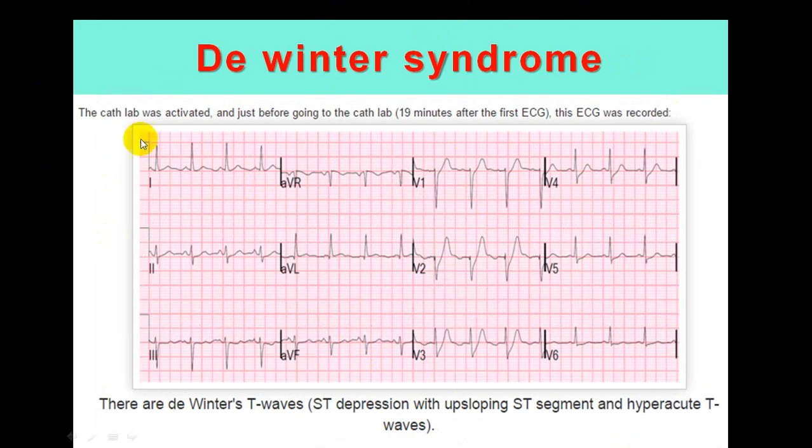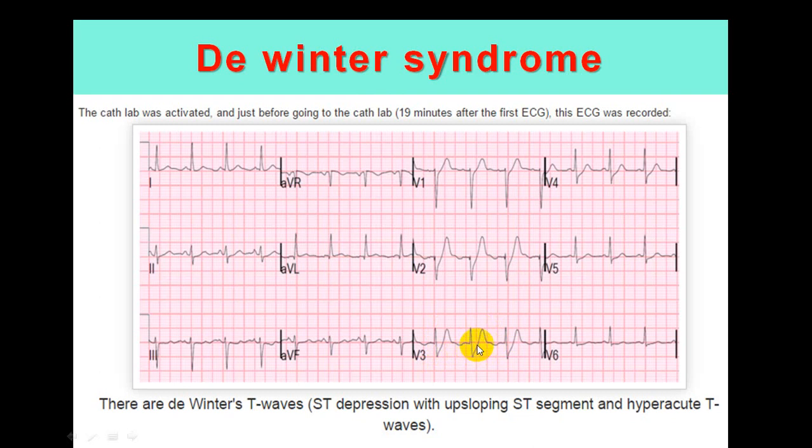Now you can see here there are no changes in lead 1, AVL, V4, V5, V6. There are no changes. Clear? But you look in V1, V2. Now there is J point here. So there is an ST depression. Almost J point is here. From there is an ST segment like this, and T wave is in continuity, and you can see there is a tall T wave.